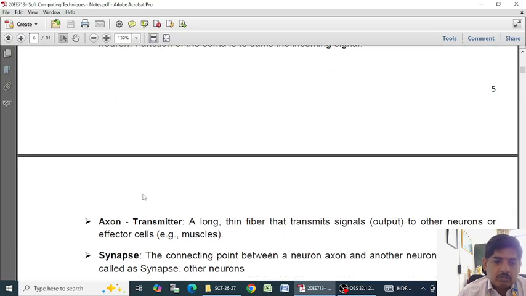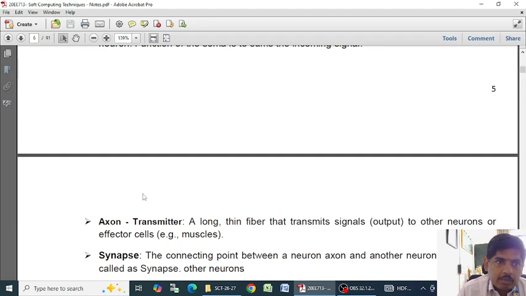Then the axon. The axon is nothing but a transmitter, to transmit the data from one point to another point in our body. Normally the axon is a long thin fiber tube that transmits signals to other neurons through the dendrites, for example in muscles. So simply, the axon acts as a transmitter. It transfers the signal from one neuron to another neuron through the synaptic gap and dendrites.